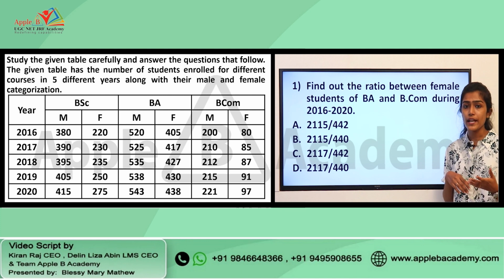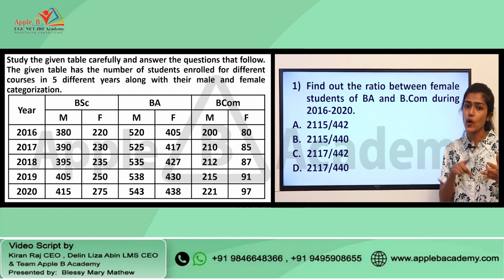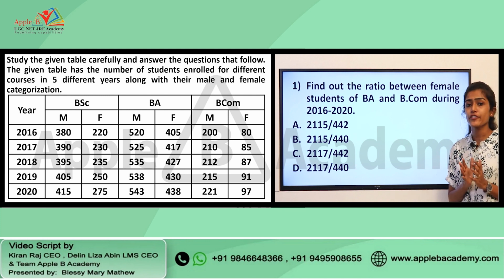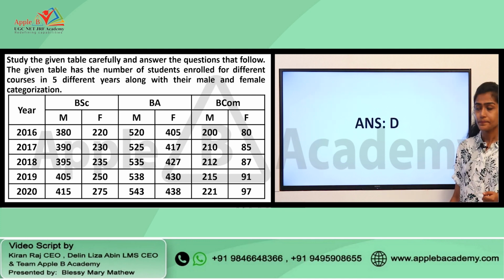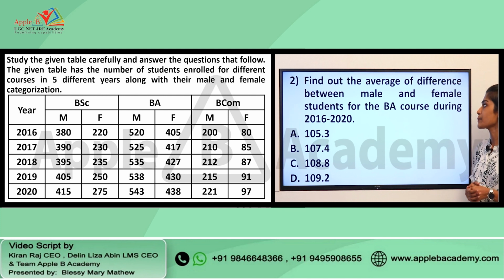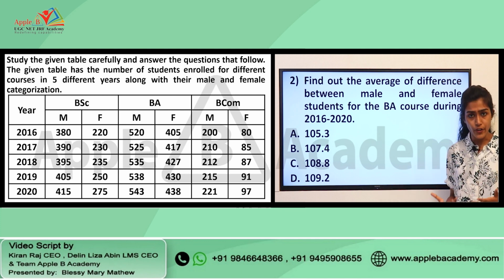As I have already mentioned, all the questions that were asked for this particular shift were focusing on ratio, average and percentage, and this particular question is focusing on the ratio, and you have 4 different options given as well. According to the provisional answer key, the right answer for this question is option D. Here you have the second question, that is find out the average of difference between male and female students for the BA course during 2016 to 2020. As I have already mentioned, we have been given 4 different options.